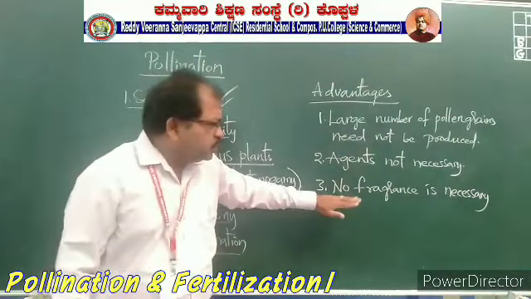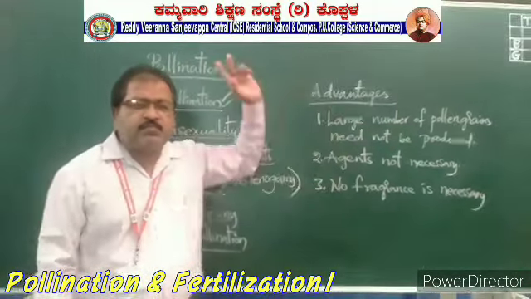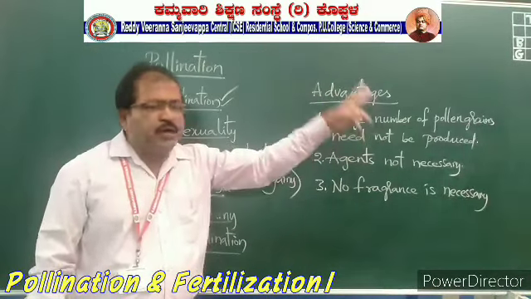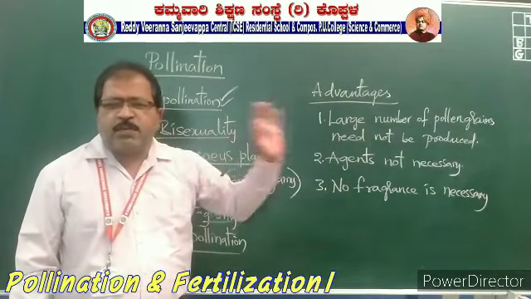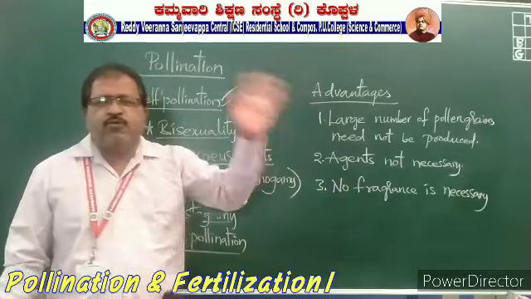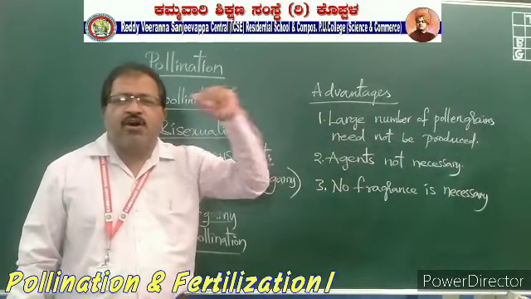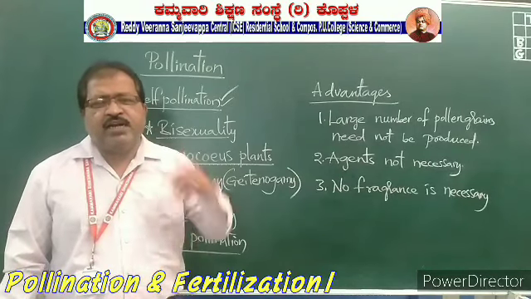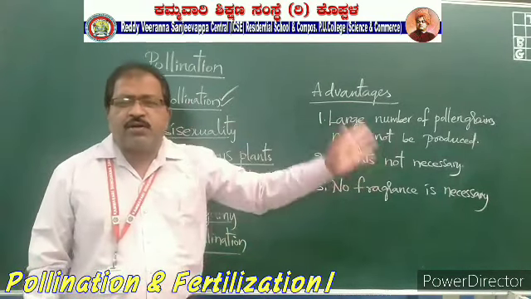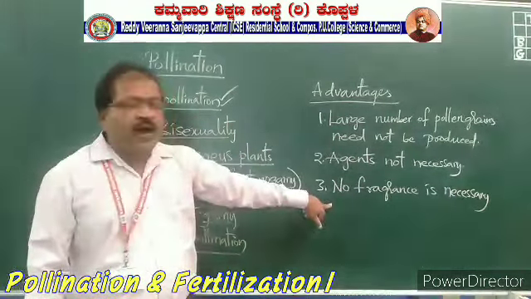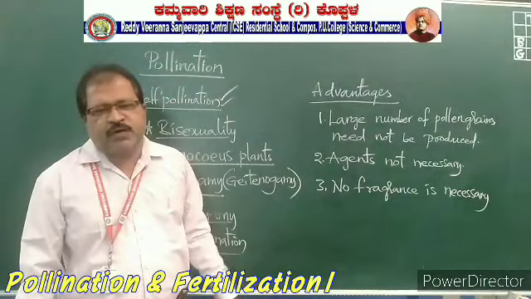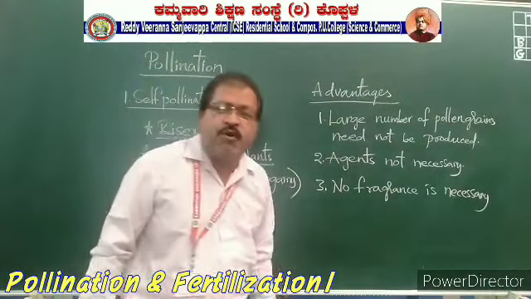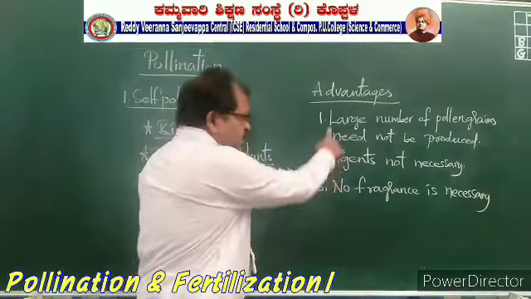But here no such fragrance is necessary because both pollen grains and ovules are present in the same flower. No need to go for fragrance or nectar or other additional attractions. So these are fragrance-less flowers. Which ones? The self-pollinated flowers.